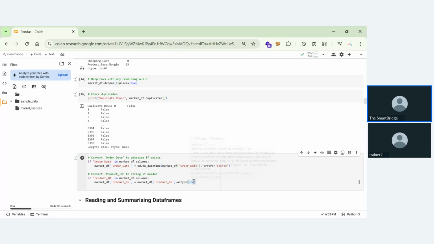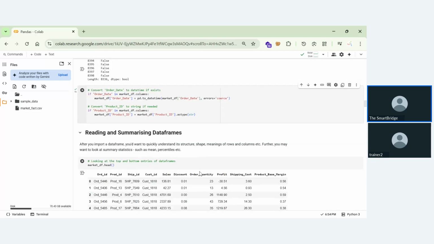So I hope you all know this thing. If we represent this as int, it will convert into int. So if we want to convert it into string, product ID will have numericals and also alphabets. So we want the data type to be converted into string. We'll directly represent .astype of string. We'll directly run this and we will get to know.